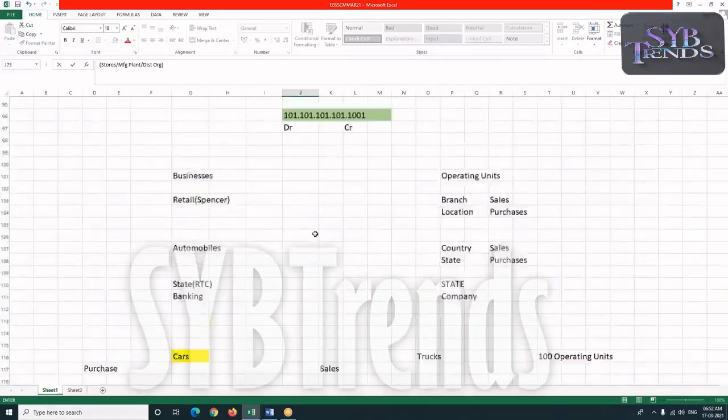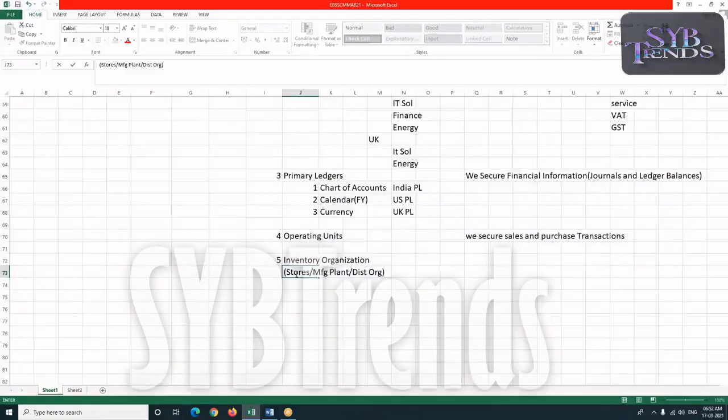We can have many stores, many manufacturing plants, and one or more distribution organizations. There is no limit on this. One operating unit may have one or more inventory organizations, meaning the physical locations where we actually stock, manufacture, or distribute the material. All these locations must be defined as our inventory organizations.